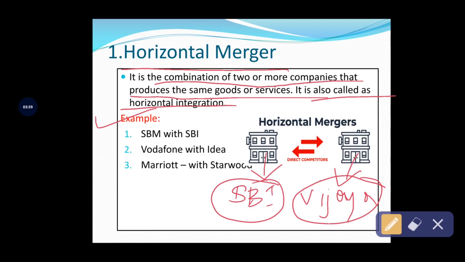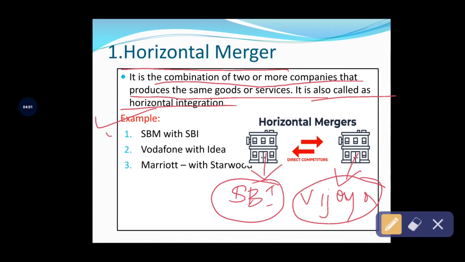When these banks decide to merge to form a new financial institution, this process is called horizontal merger. When similar industries combine, it comes under horizontal merger.